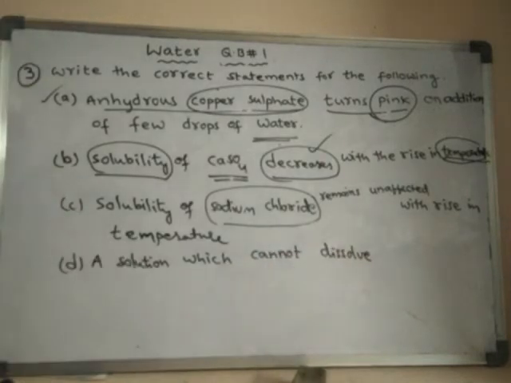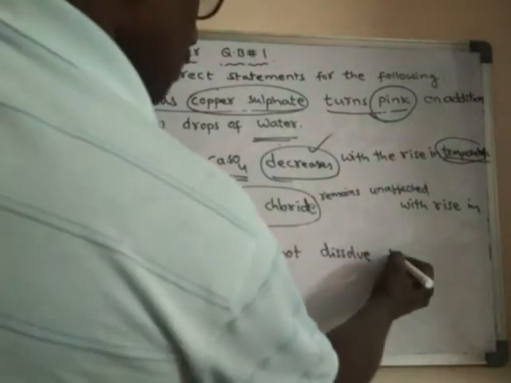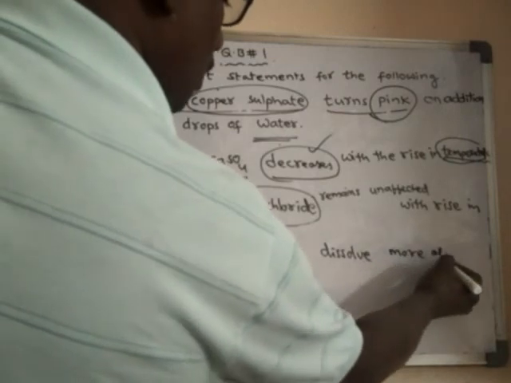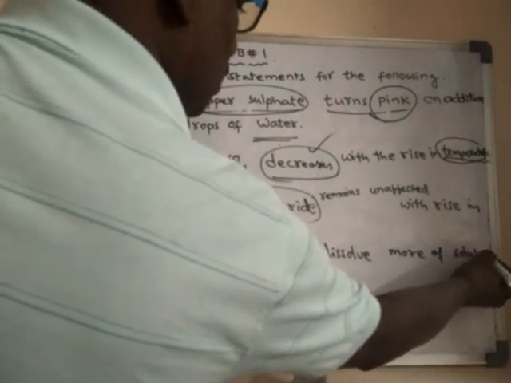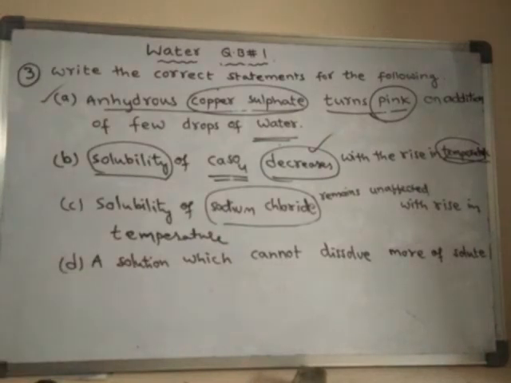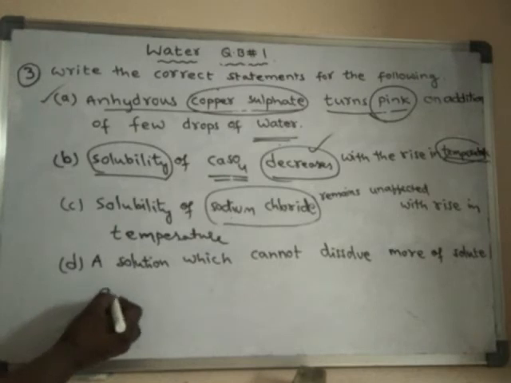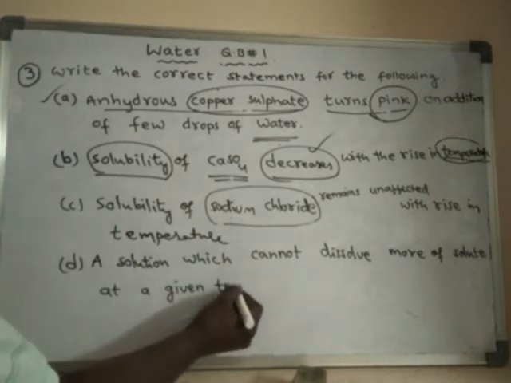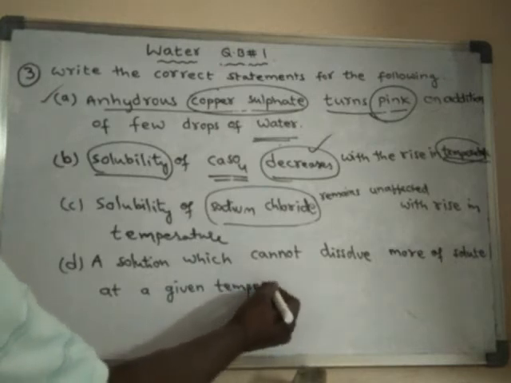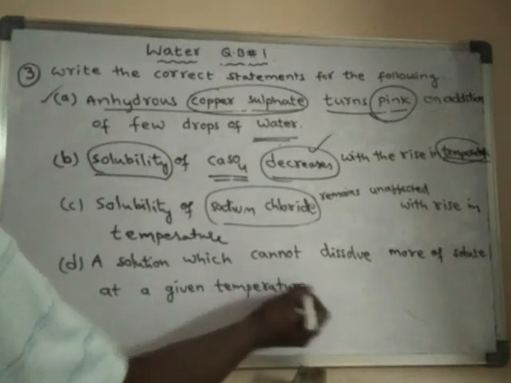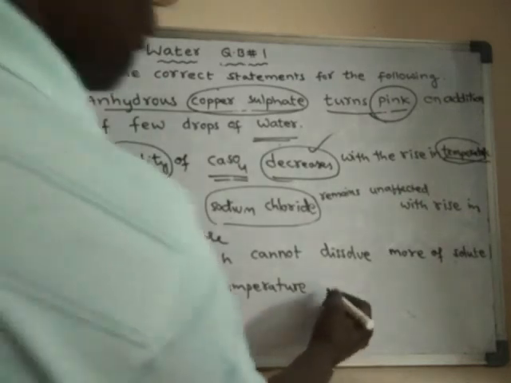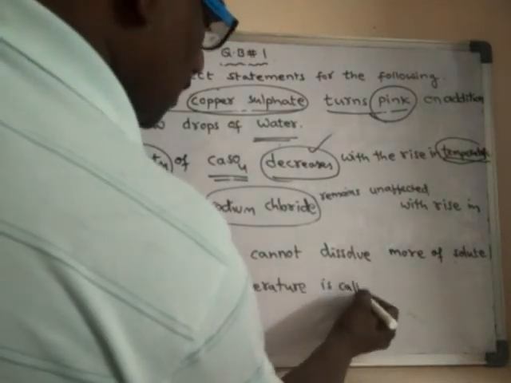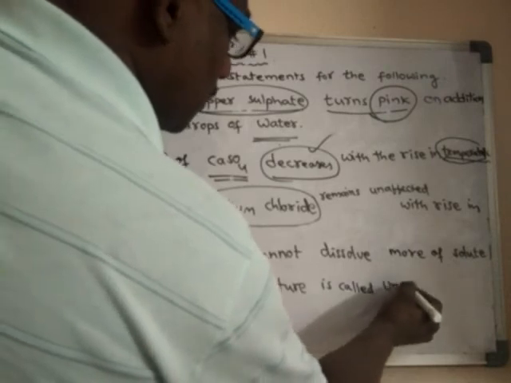A solution which cannot dissolve more of solute at a given temperature is called an unsaturated solution.